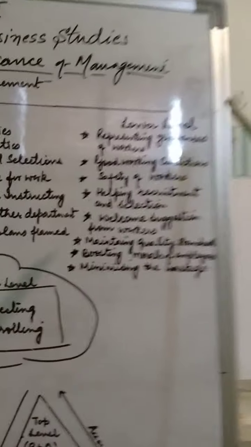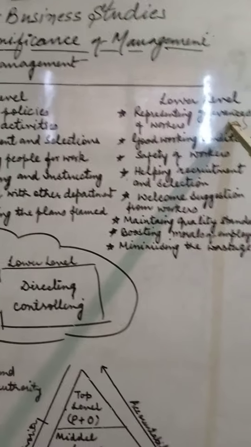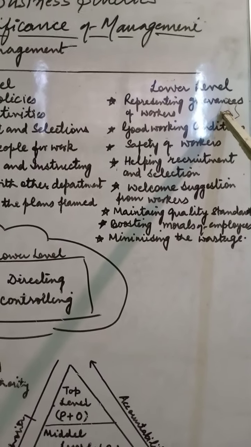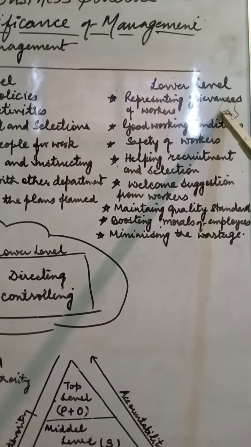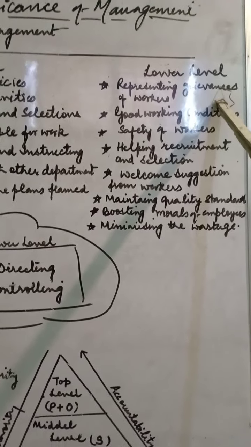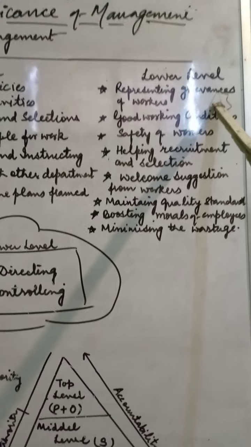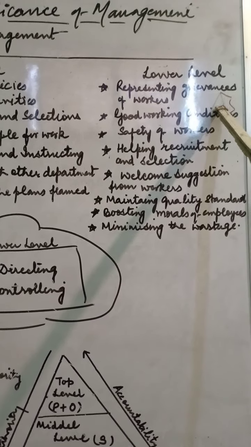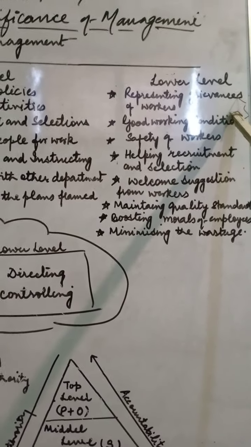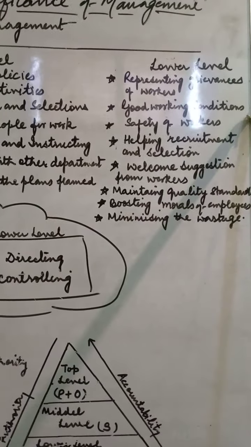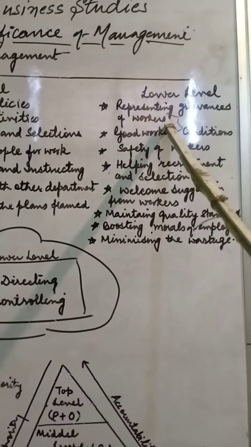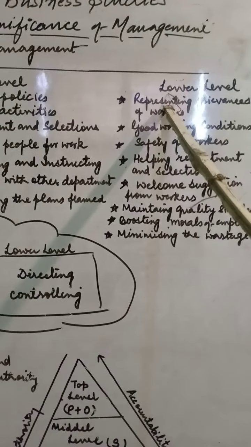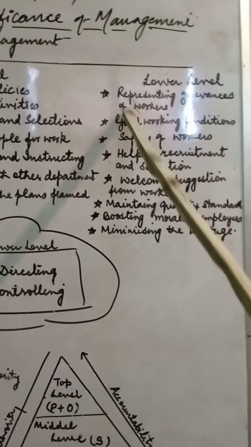Now come to the lower level of management. They also have a very important duty, because here it is the real level where the people are face to face. Here are all the workers and the supervisors, and actually this is the level where the real work is performed. So the first is representing the grievances of workers.